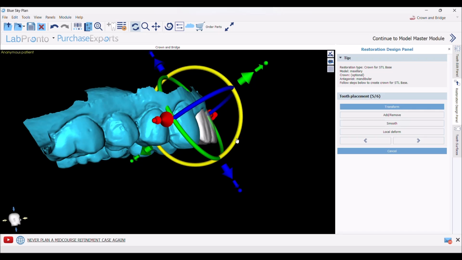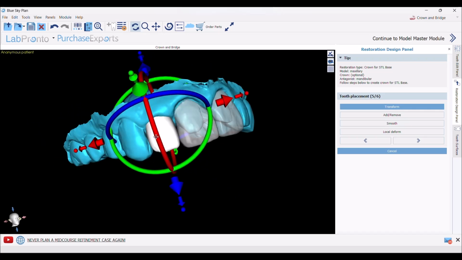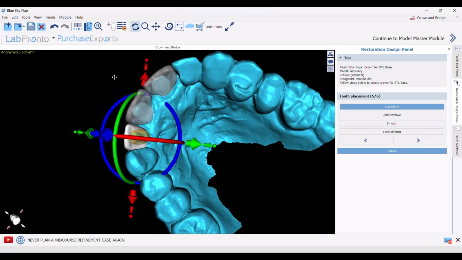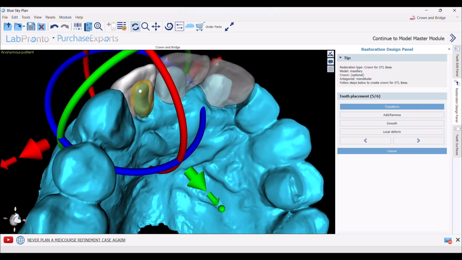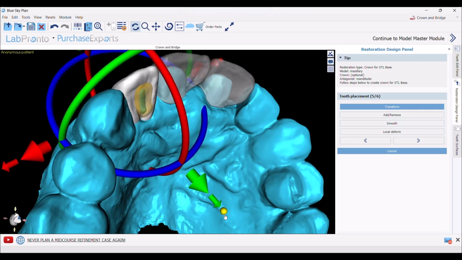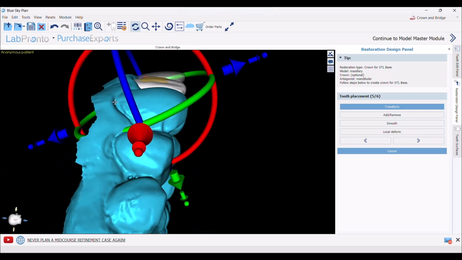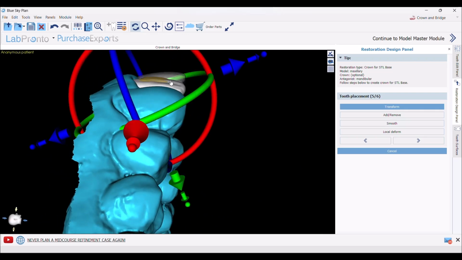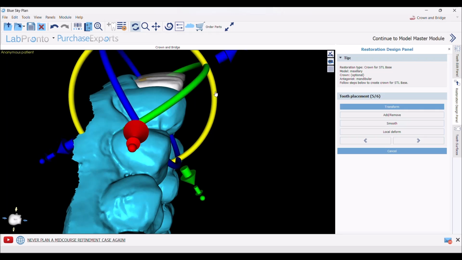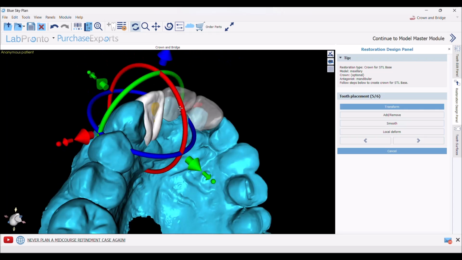Needs a little buccal inclination. A lot of the tooth appears, so I increase the thickness palatally. Tilt this a little.